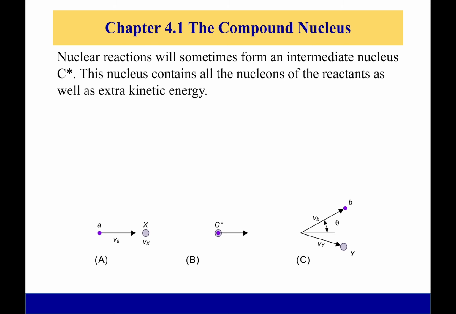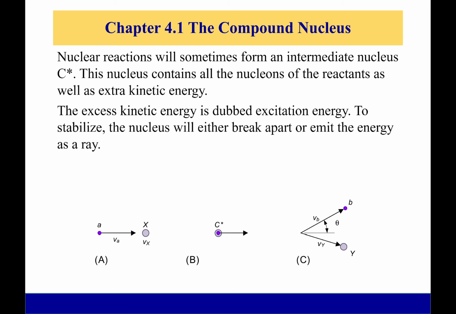Okay, before we head out, let's talk about one last thing, which is the compound nucleus. For all of these things, it doesn't always happen, but it can, where the two particles will not just bounce off of each other, but they will, for a brief period of time, become a compound nucleus. This is an intermediate nucleus, which is simply saying I have both of them stuck together, and the star is saying that it is unstable, because it has all of that extra energy in there from the kinetic energy of the particles. Because it's unstable, it's going to typically decay and break apart. That extra kinetic energy is called excitation energy.